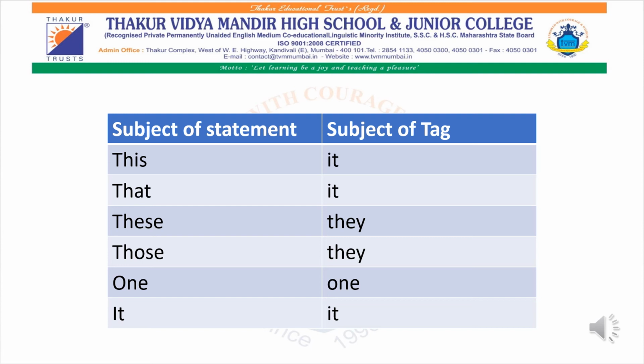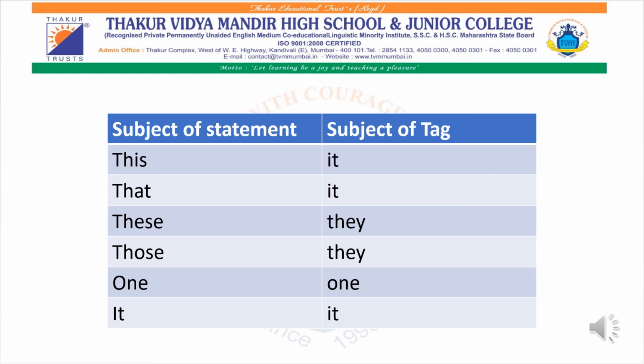So if the subject of the statement starts with this, the question tag starting with the auxiliary verb will have the subject it. These will have they, those will have they, one will be one only, and that will be it only. For example, "It is raining, isn't it?" "That is my book, isn't it?"